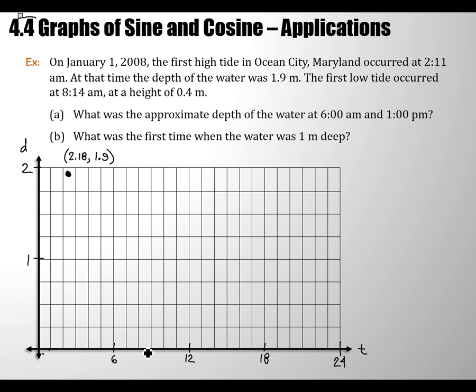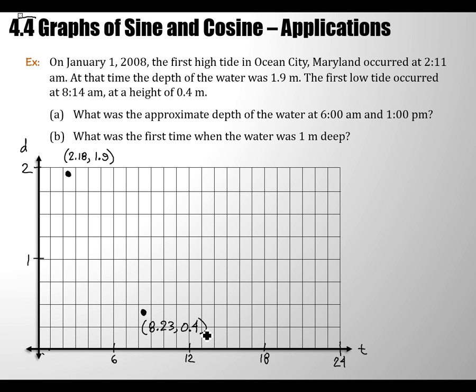How about 8.23 comma 0.4? There's 0.5. How about there? I don't know. Just eyeball it. 8.23 comma 0.4. Okay. And then I claim that actually that's not very much information, but I kind of have everything I need now. Even though I just have 2 points, I think I'm good.